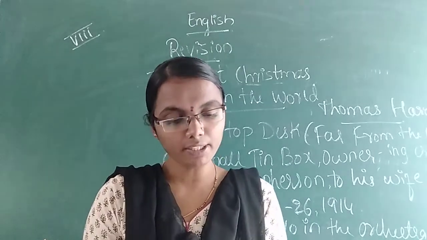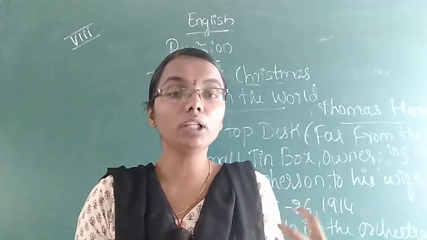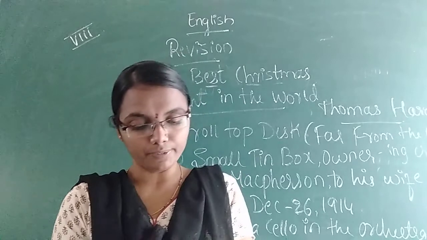Which sentence in the text shows that the visitor did not try to hide his identity? See here, which sentence shows how the author wanted to tell about himself?